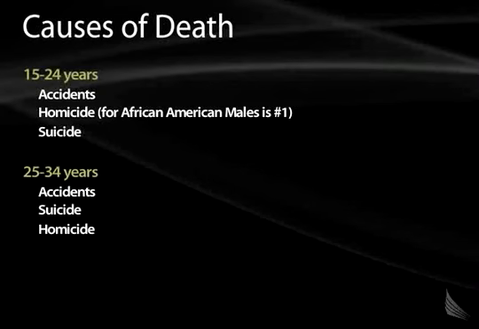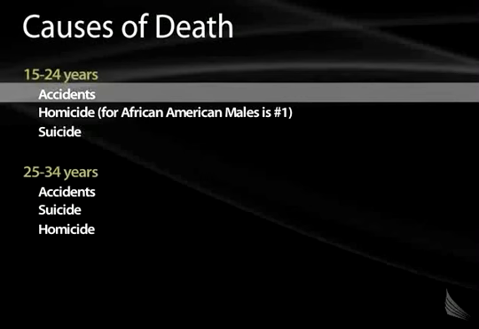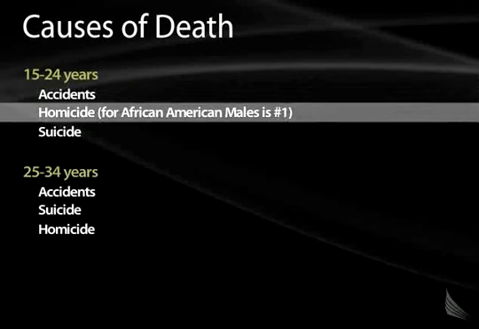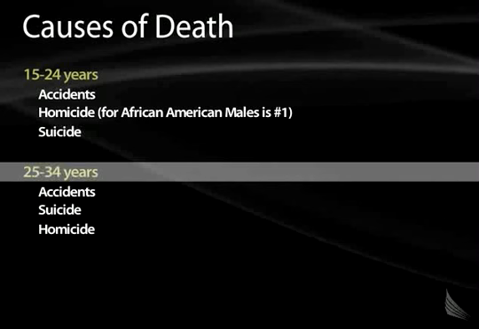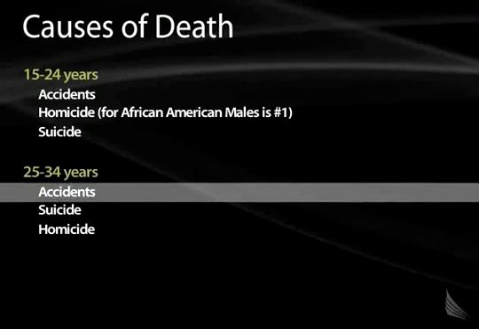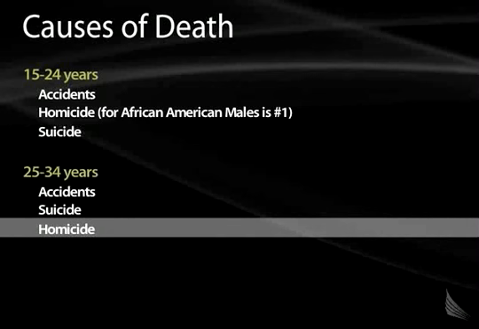But you must remember, in the ages of 15 to 24, this is pretty high yield for the USMLE. Accidents are number 1, followed by homicides, followed by suicides. But in this age group, from 15 to 24, homicides in African American males is the number 1 cause of death, and that's very high yield for the USMLEs. Again, 25 to 34, here we see again accidents. Suicide is number 2, followed by homicide, number 3.